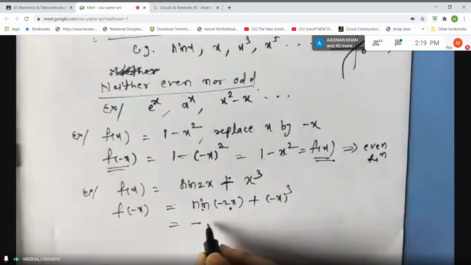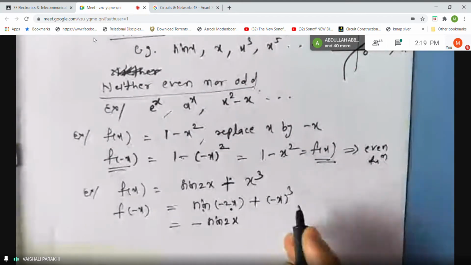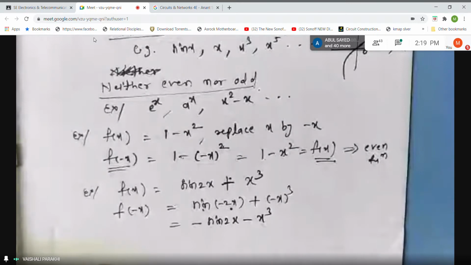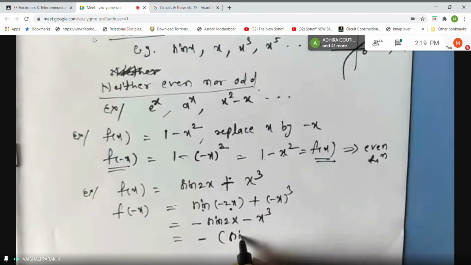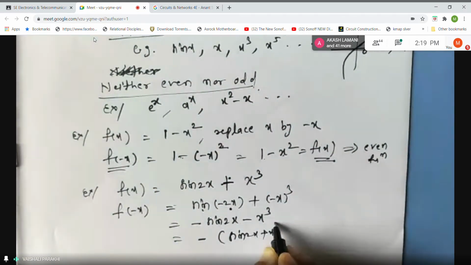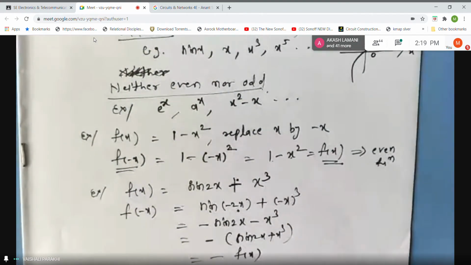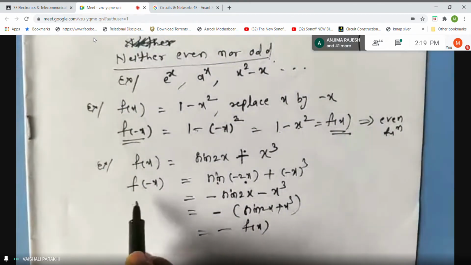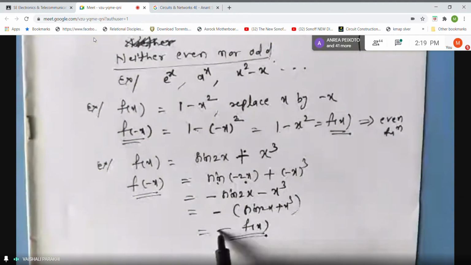So you know that. So minus sign will come out. So it is sine of 2x. And negative cube is negative, because I have told you minus 1 cube is minus 1. So minus x cube. Now from both the terms, you can take minus sign out. And it is sine 2x plus x cube, right? And the bracket, if you observe, it is nothing but function f of x. So what you got here, students? f of minus x is equal to minus f of x. So minus sign is reflecting outside.